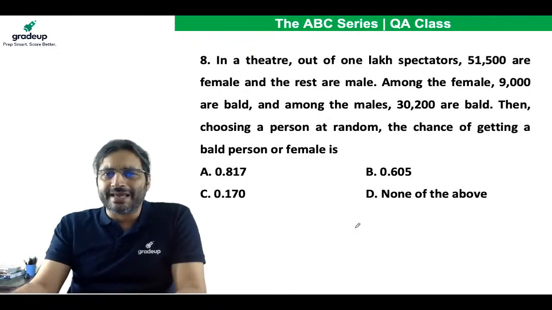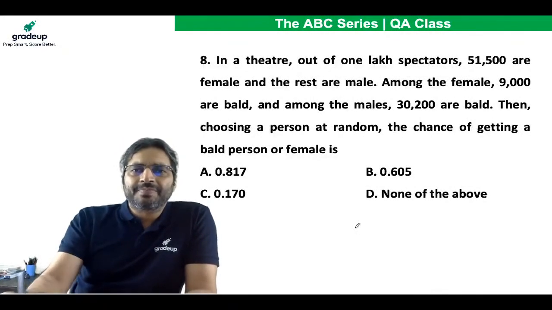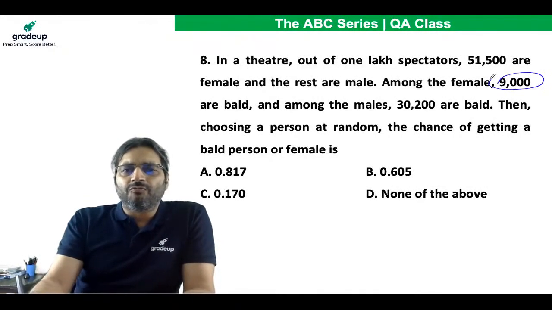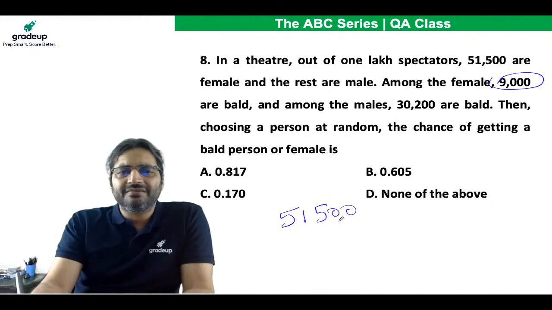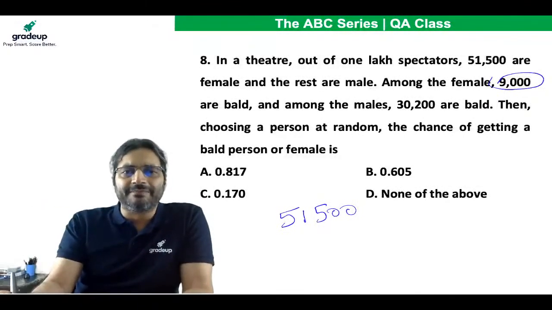Ashutosh Pandey is also saying A. Alright, you have 1 lakh spectators. In fact, this number is not even important. What are you looking for? Choosing a person at random, the chance of getting a bald person or female. What is the total number of females? The total number of females is 51,500. We have already taken all the females, so we do not have to think about the 9,000 bald females separately.